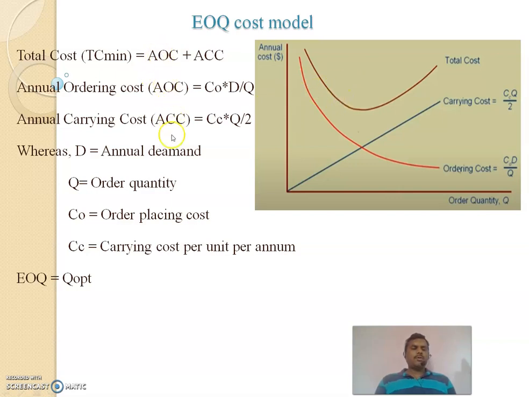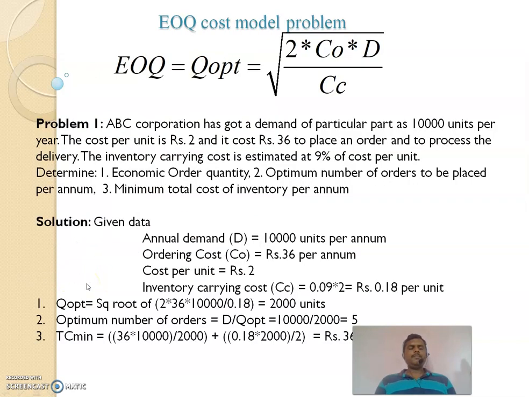Here we will use these formulas for the calculation of optimum cost or EOQ or Q opt. This is the EOQ formula, Q optimum equals square root of 2 into C_O, that is ordering cost, into annual demand divided by carrying cost. And this is our first problem.